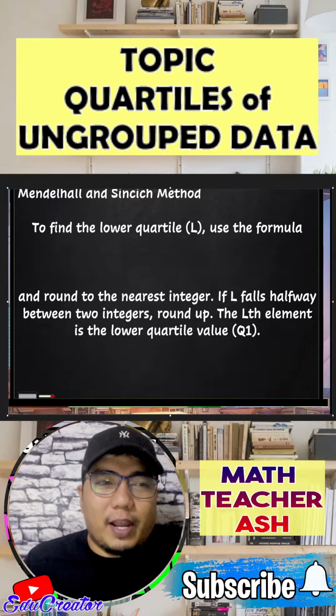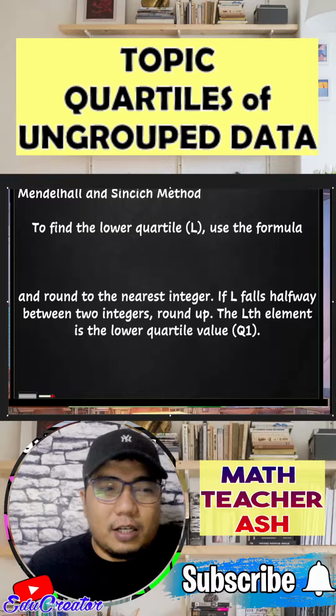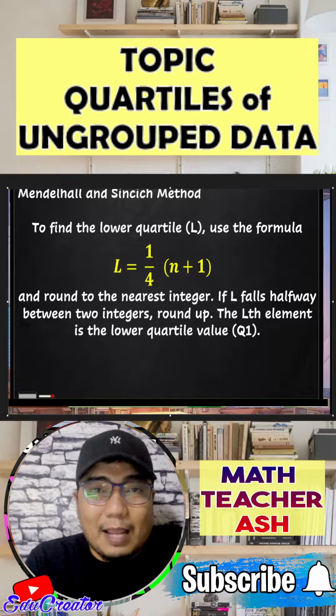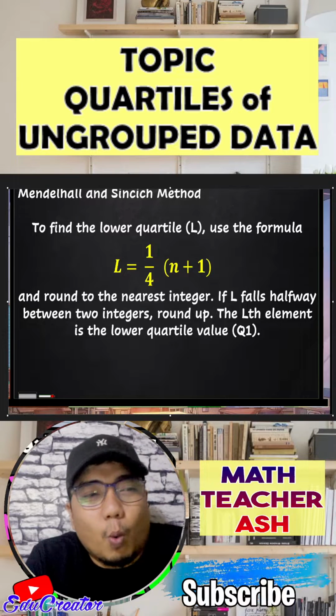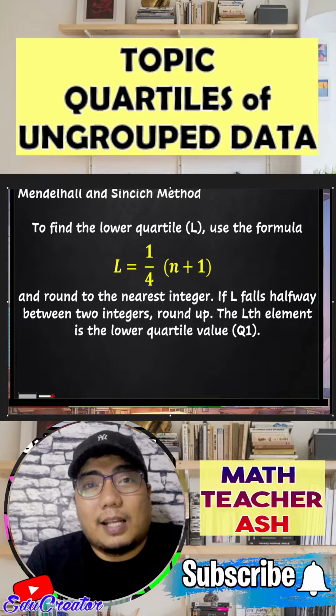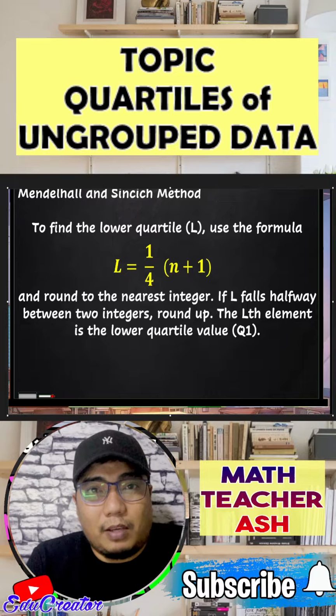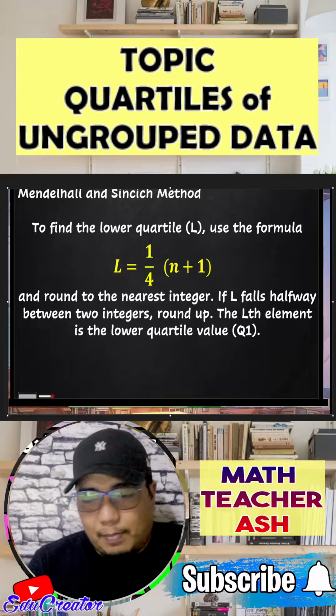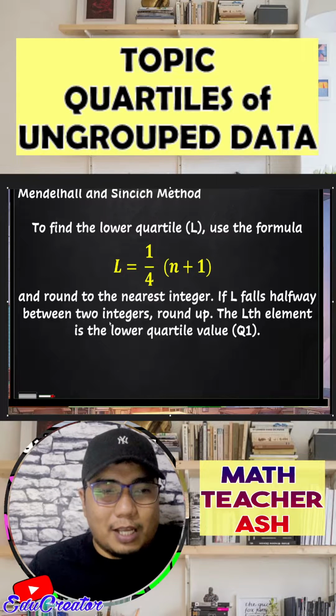Okay, so to find the lower quartile, there is a formula. Okay, so the formula is 1/4 times the sum of n and 1. And then the result here is rounded up if it has a decimal point. If it doesn't, then that automatically is the position of that quartile 1 element. Okay, so how do we do that, my dear math learners?